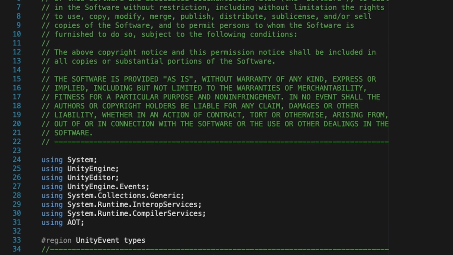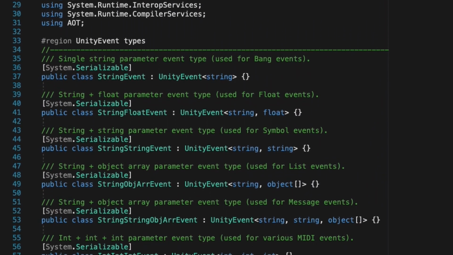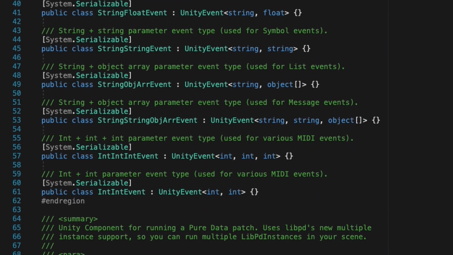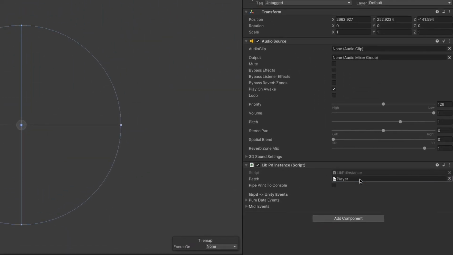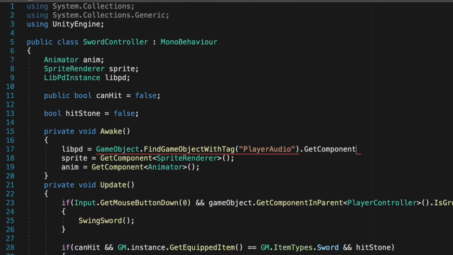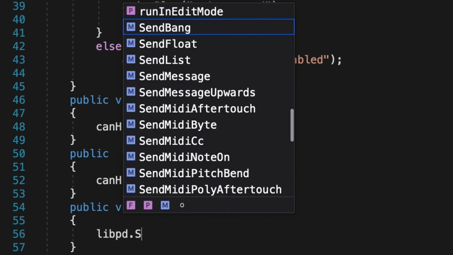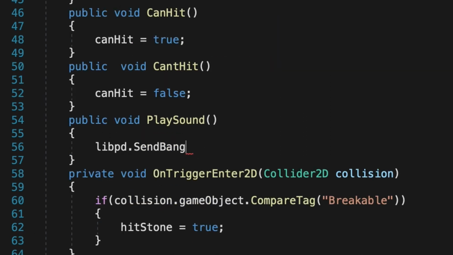The implementation for bringing these sounds into Unity is quite simple. It uses this libpd instance script written by Niall Moody, which allows us to attach a certain Pure Data patch to a game object within Unity. In C#, we can then reference the libpd instance class and then are provided with multiple methods used to send data in Pure Data, such as sendBang and sendFloat. This is how most of my sounds are triggered in the game.